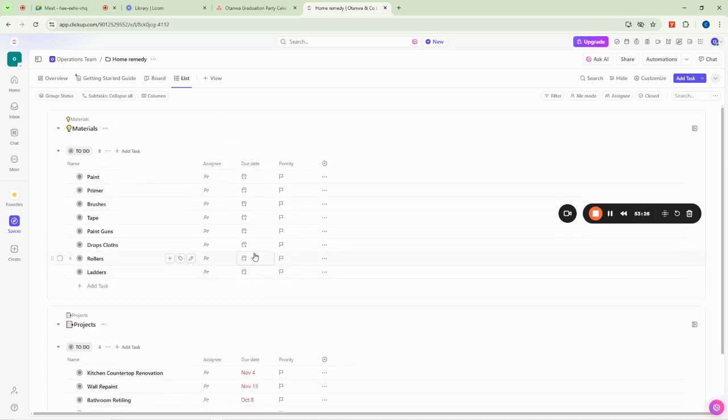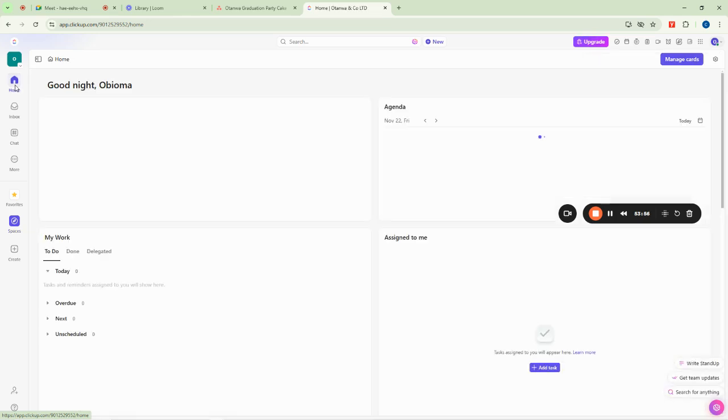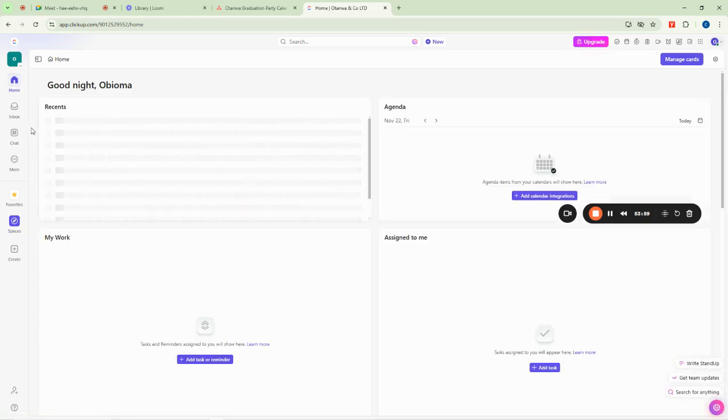This right here is our task board on ClickUp. Yesterday we discussed all about this part here and all the things that we can do here. We even ended up pinning things from this sidebar here, right? So today I can still go back and do some of the things I did yesterday. Like I explained that this place here is our workspace. Then this is our home page where we can see a quick overview of all we've been going through, right? And then I said that we can see our agenda for the day or for the week or whatever.